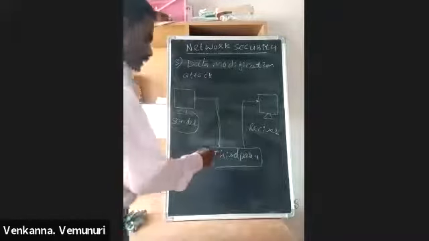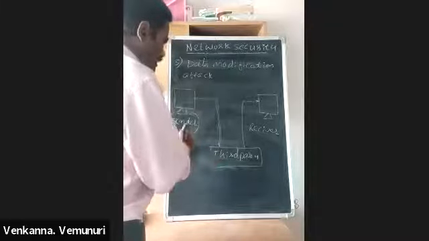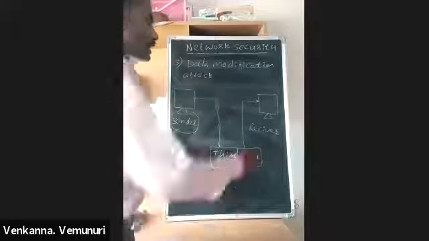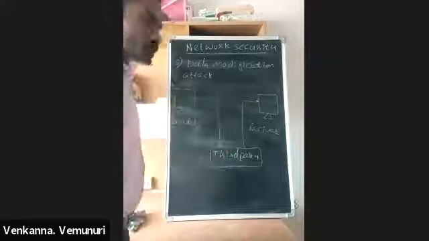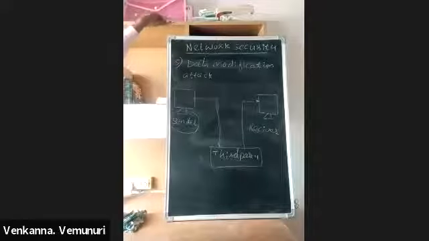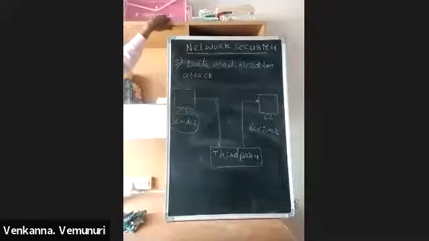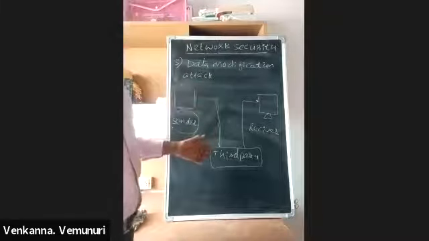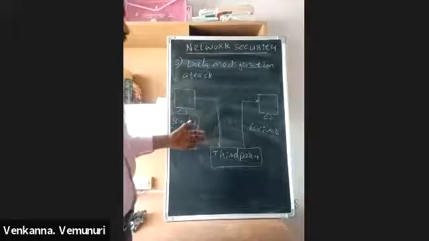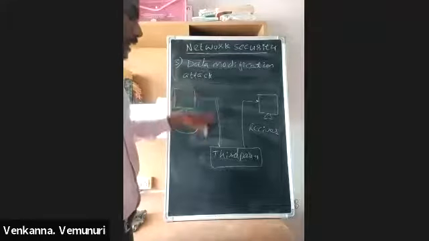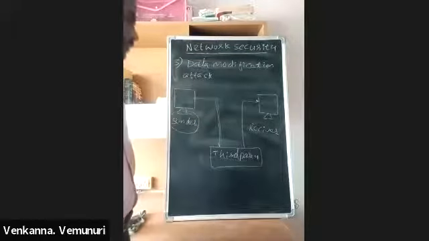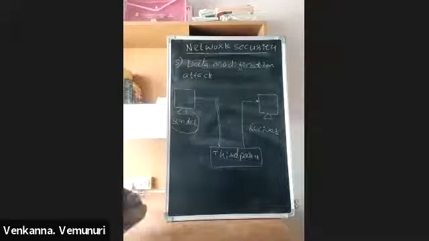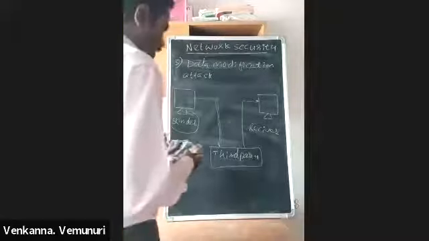Here also this third party person is using the sender's name. That time only, this receiver does not suspect the data. This is called a data modification attack. Means in this, the third party person is modifying the data, deleting the data, and adding extra data. It is called a modification attack.